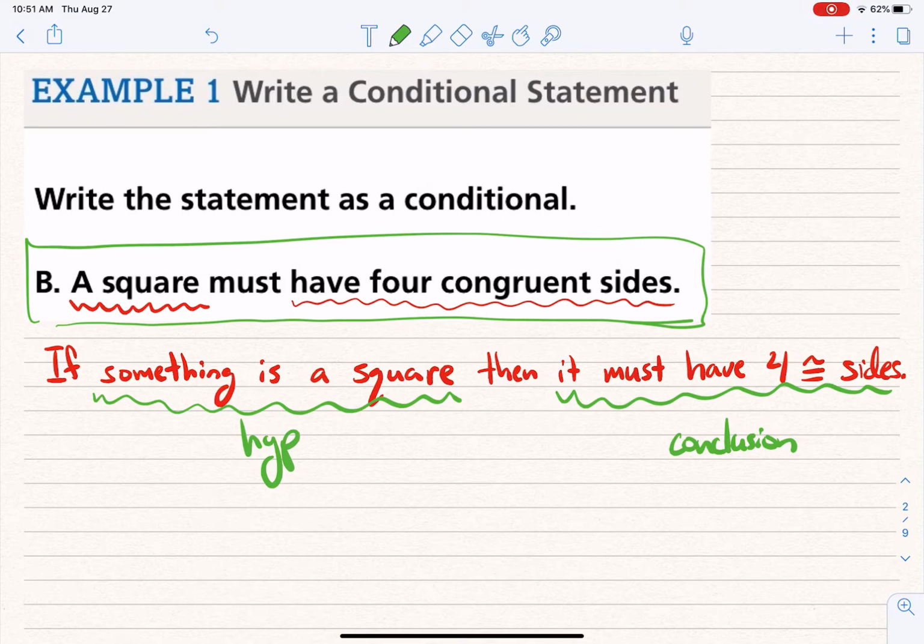So here we go. Let's cover what we got so far. Conditionals are if-then statements. And every conditional has 2 parts. It's got a hypothesis and a conclusion. It's always if hypothesis, then conclusion.